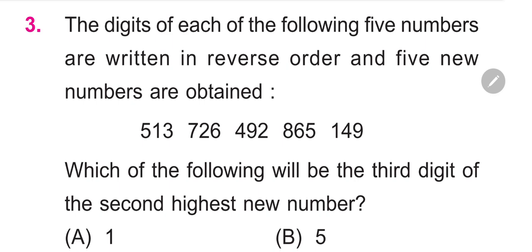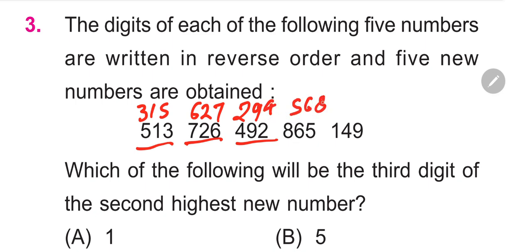When you reverse the digits of each number, 513 means before this it must be 315. This is 726, so before it, 627. 492, the number must be 294. 865 must be 568. And 149 must be 941. So this would be the order.